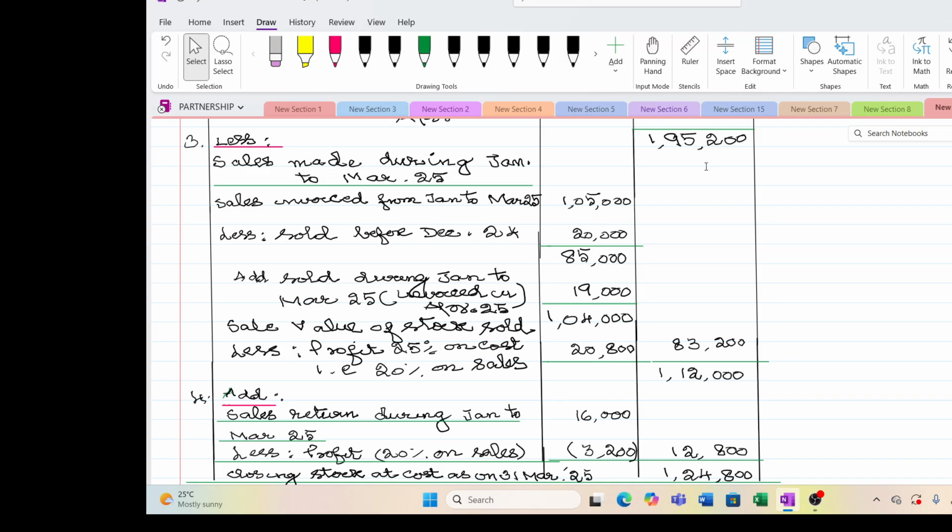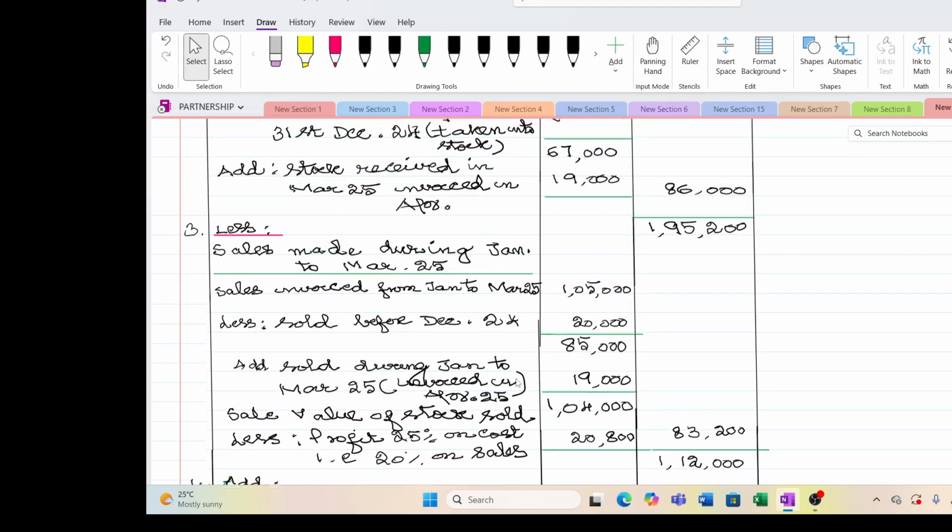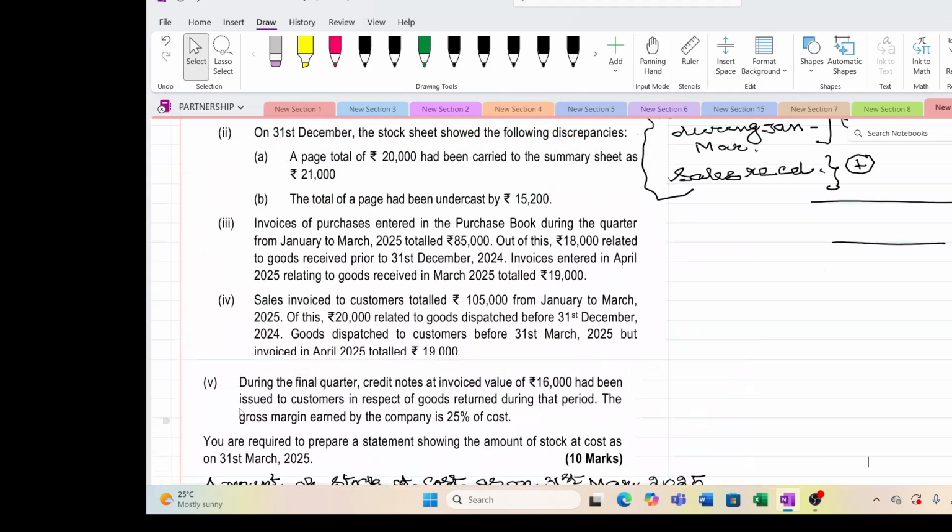Out of this, how much was sold and dispatched and delivered? We have to reduce that, decrease that. Okay. So sales, that's what I did in the third point. Sales made during Jan to March 25. There is also some adjustments. See here, it is invoiced again. Sales invoiced to customers 1,05,000. Need not be the actual goods delivered or dispatched.